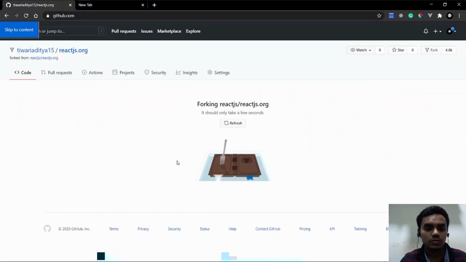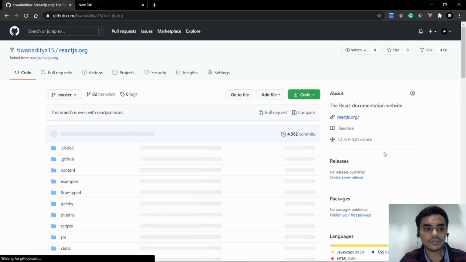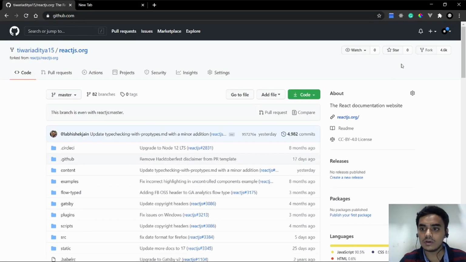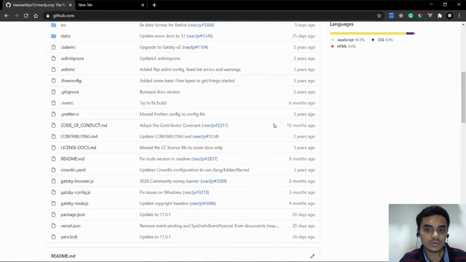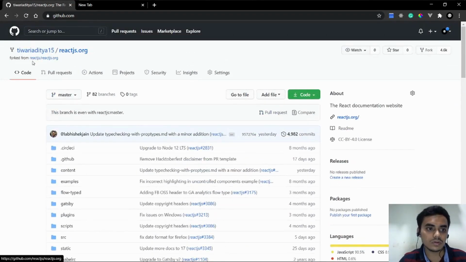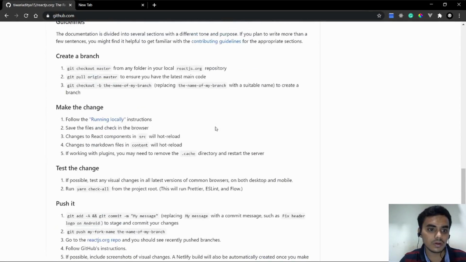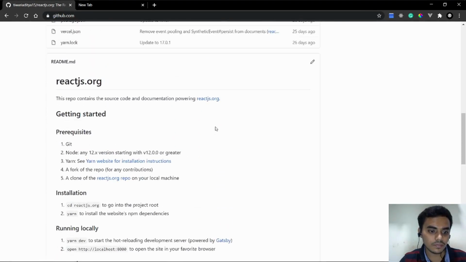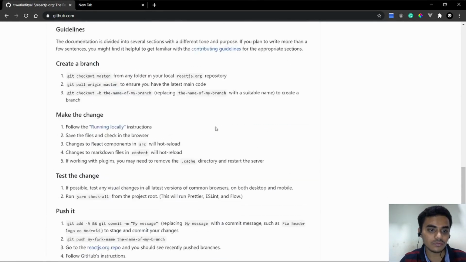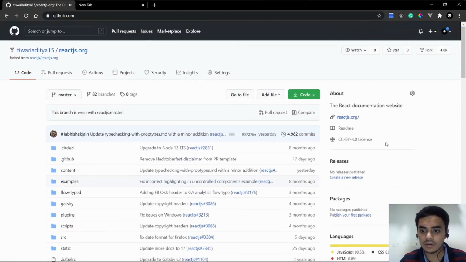I will show you. This is now forked, right? This is forked from react.js.